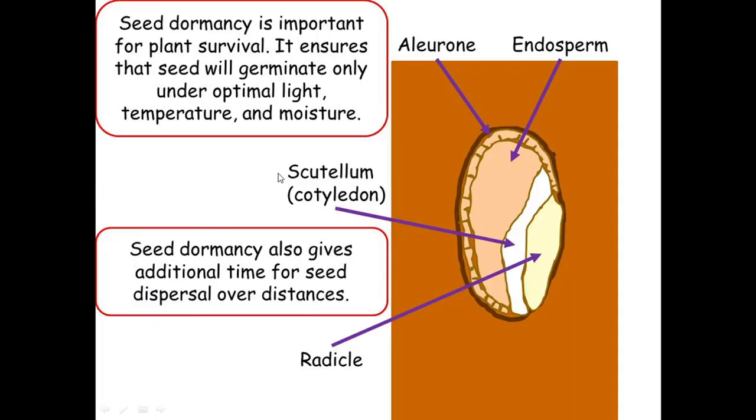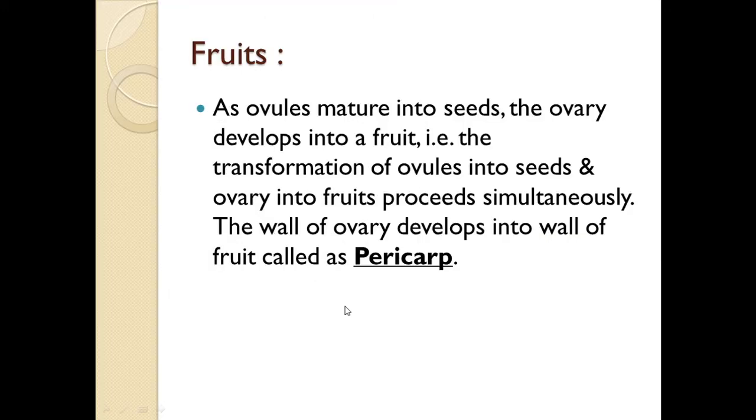See, seed dormancy is important for plant survival because it ensures that seeds will germinate only under optimal light, temperature and moisture. Here you can see seed dormancy also gives additional time for seed dispersal over long distances. Seed dormancy helps in the dispersal of the seeds over large distances.